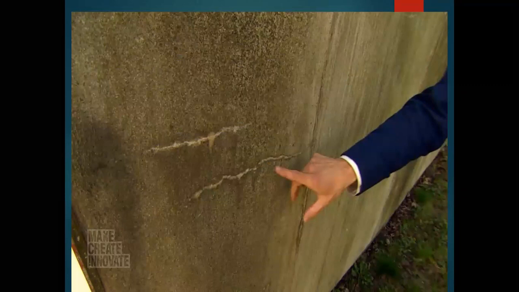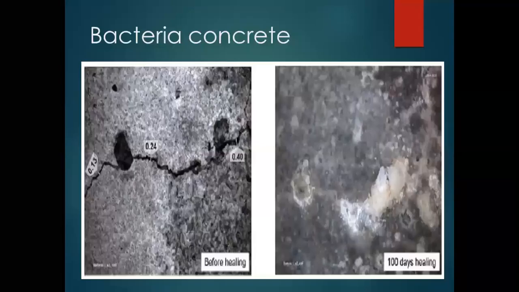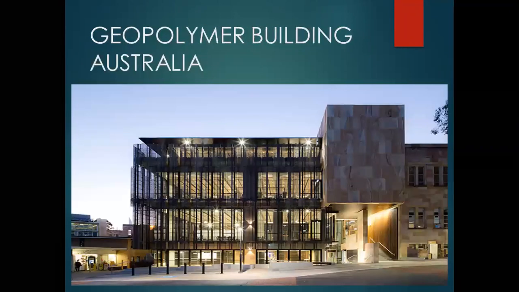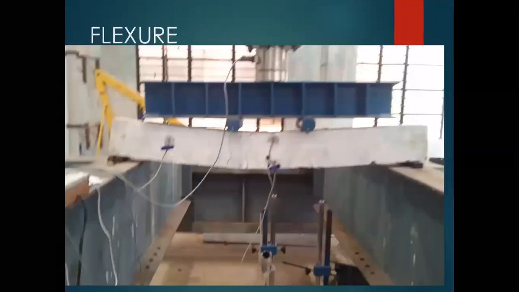These are the cracks on the walls. So for reducing these cracks, we have to make concrete an innovative concrete. These are the cracks which developed on the top of the concrete. Whatever members we have tested should be beams.